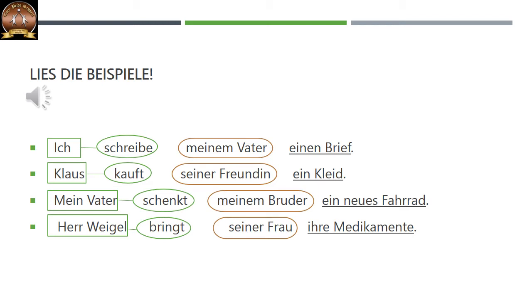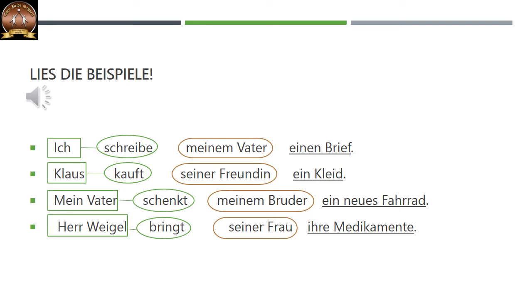Lies die Beispiele. Ich schreibe meinem Vater einen Brief. Klaus kauft seiner Freundin ein Kleid. Mein Vater schenkt meinem Bruder ein neues Fahrrad. Herr Weigel bringt seiner Frau Medikamente. So what do you think is happening in all these examples? Here, in each sentence, the verbs do not take just one object.